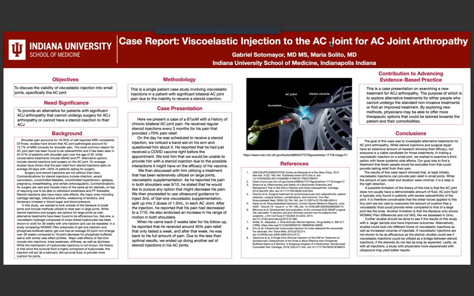and can be repeated. In a study comparing WOMAC pain subscores of Gel 1 injection and phosphate buffered saline, Gel 1 had an average 20-point-millimeter change over 26 weeks, compared to 16-point decrease for phosphate buffered saline with similar side effect profiles. Major side effects of Gel 1 include skin reactions, knee weakness, stiffness, as well as dizziness.